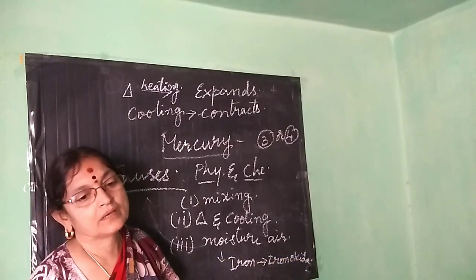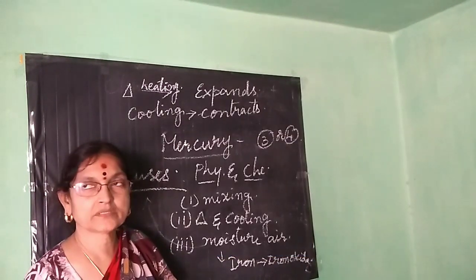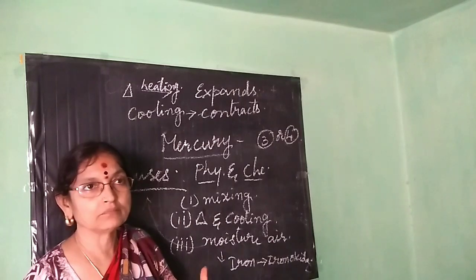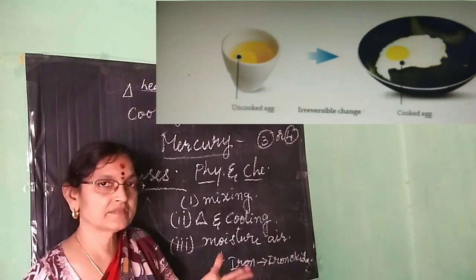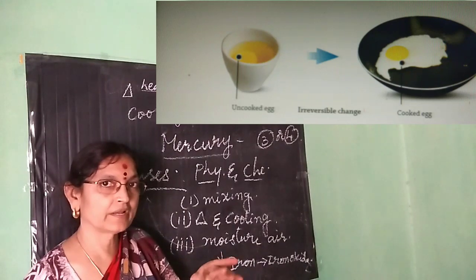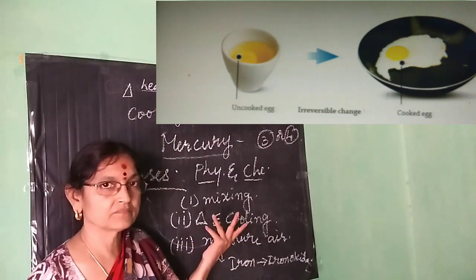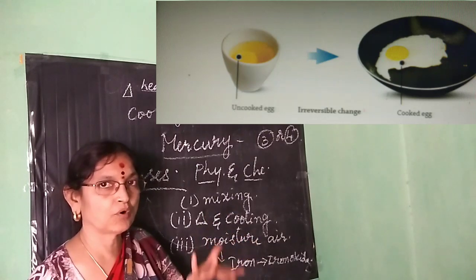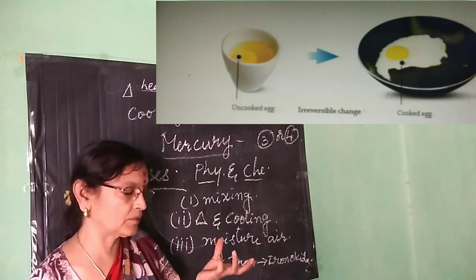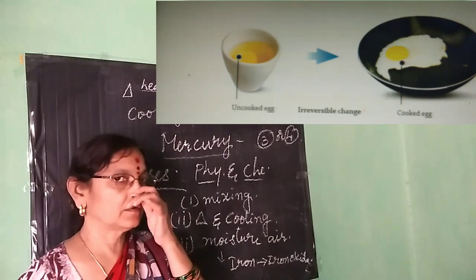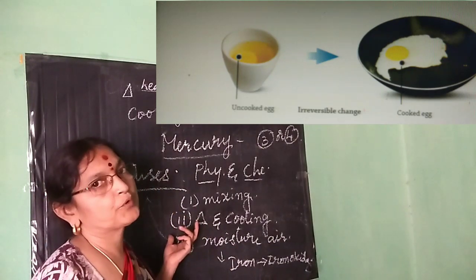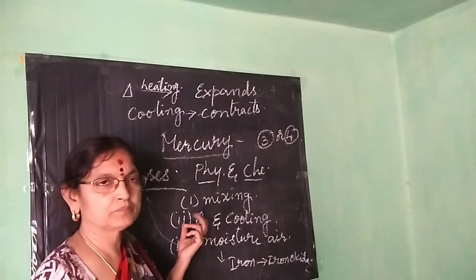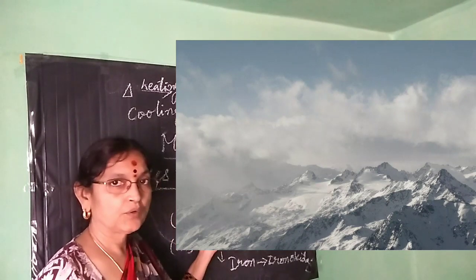Same way with heating and cooling, suppose you take a raw egg and heat it on the pan, you will get an omelette. You won't get the raw egg back. Same way, raw potato and boiled potato: it becomes soft, and again it won't become raw potato. So cooking of food is the best example of chemical change in heating and cooling.